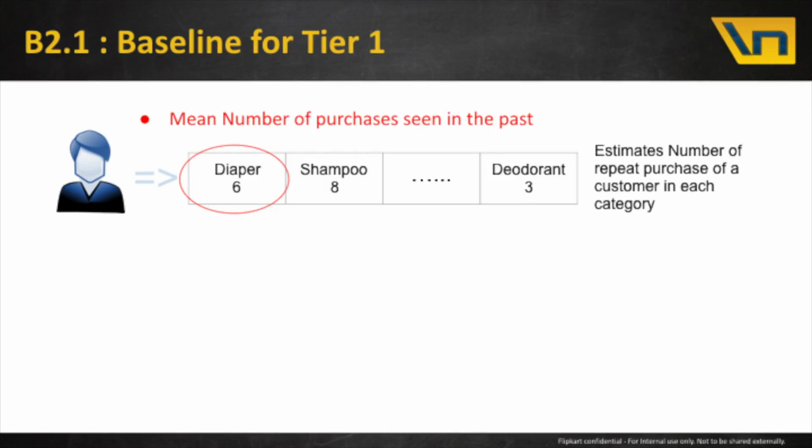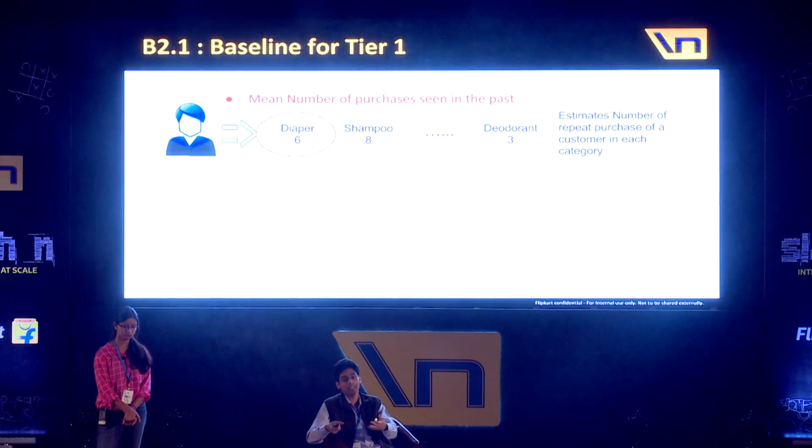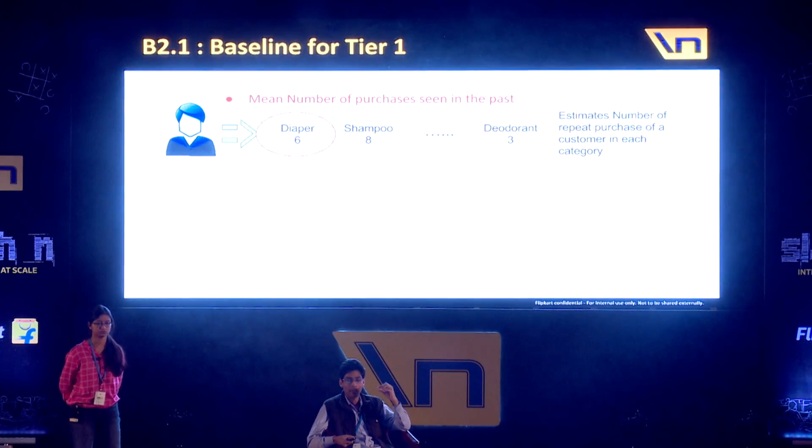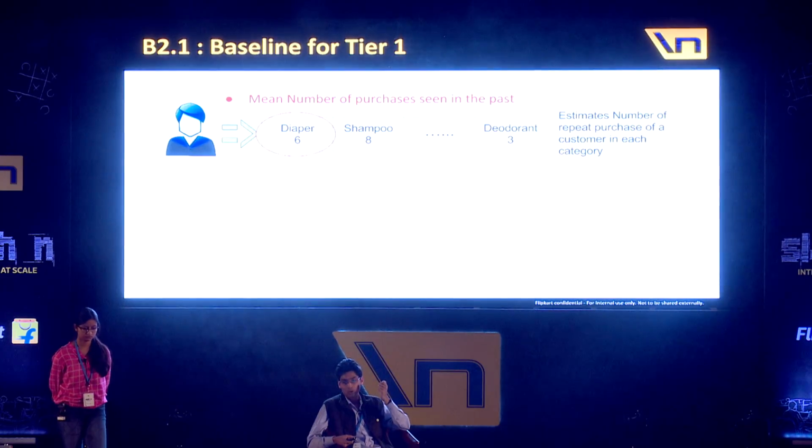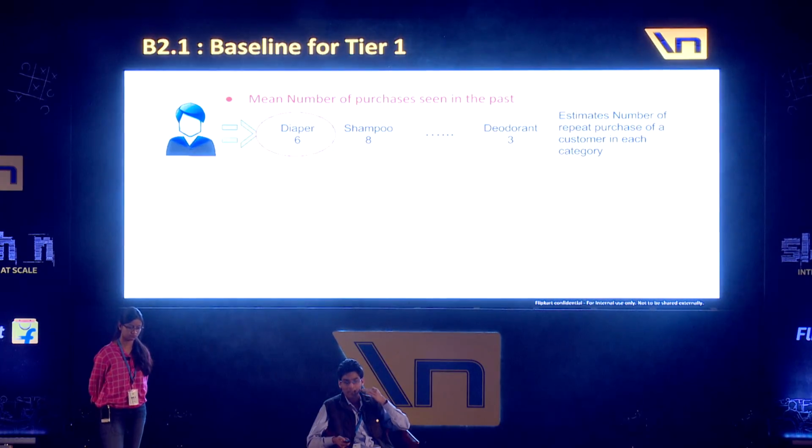So first, the baseline for tier 1. As I said, we want to predict the number of diapers which you will purchase in the next time interval. A baseline which we took for this is the mean number of purchases from the past data. So we took the past k time windows and just took a mean of that and showed it to the user. That forms the baseline.